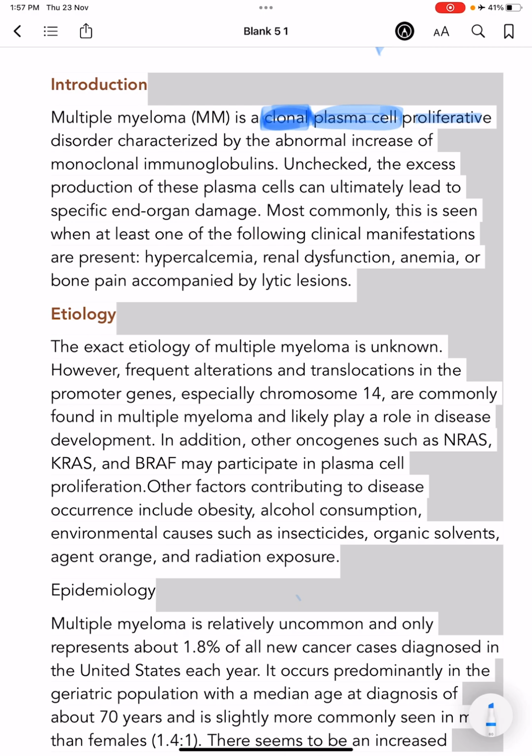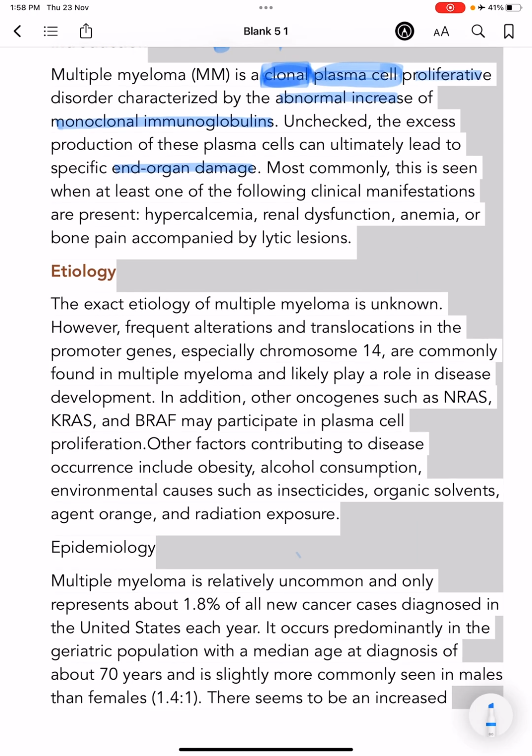It is characterized by increased proliferation of these plasma cells, and this leads to an abnormal increase of monoclonal immunoglobulins. Because of this excess proliferation of plasma cells, there is excess production of immunoglobulins. Unchecked, this can ultimately lead to end organ damage.